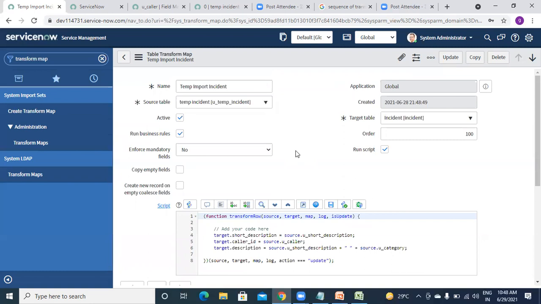data from an Excel sheet, and we will create a transform map and run the transform map manually. But in some real-time cases, there is a different type of integration, like integration with some other tool, for example .NET. Some records get created in .NET, and we have to pull those records into ServiceNow and create them as incidents. Okay, that is our user story.